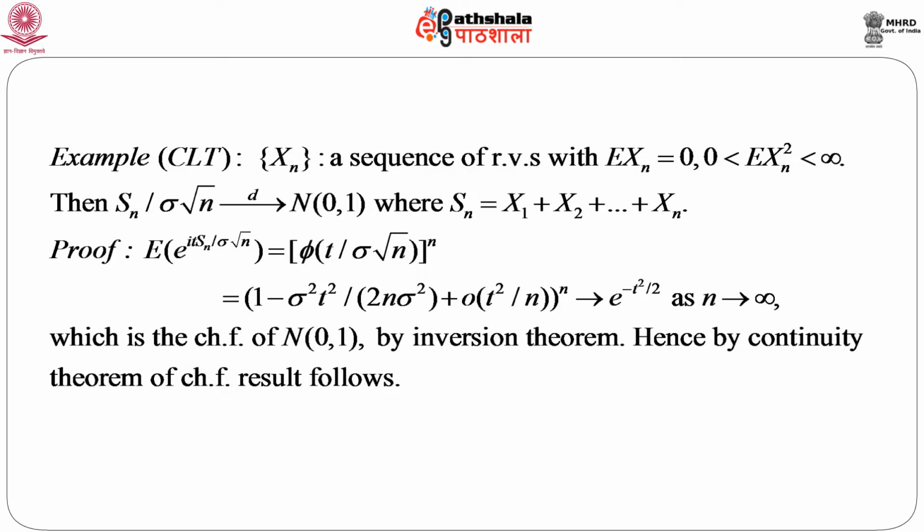The proof actually follows using the characteristic function. So, just calculate the characteristic function of this variable S_n by sigma root n, which is expectation of e to the power i t S_n by sigma root n.